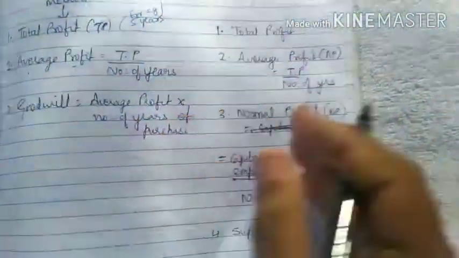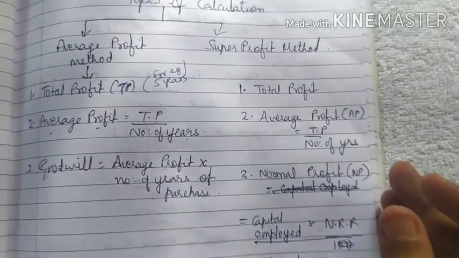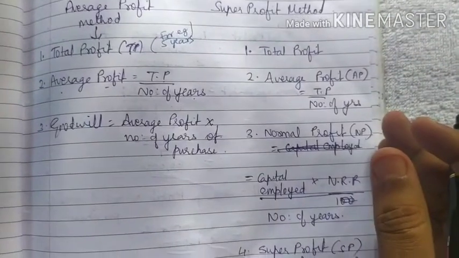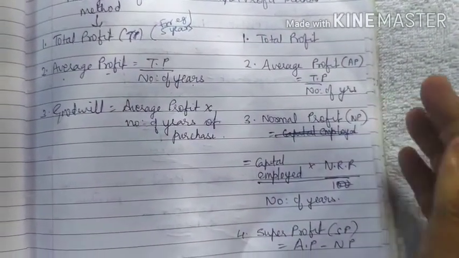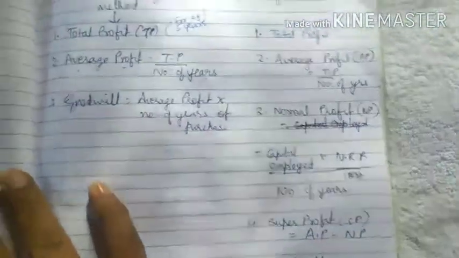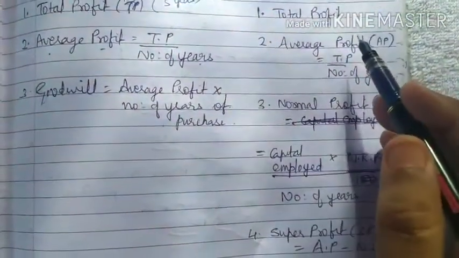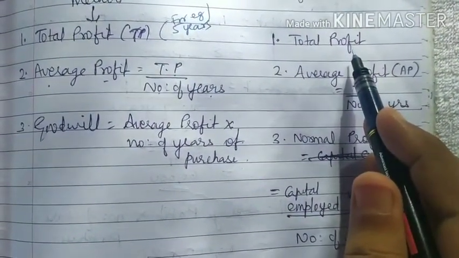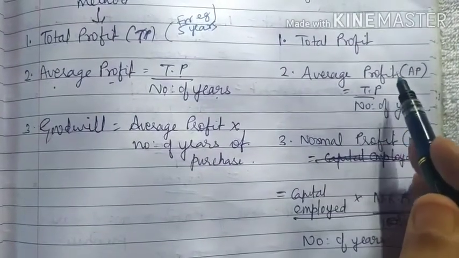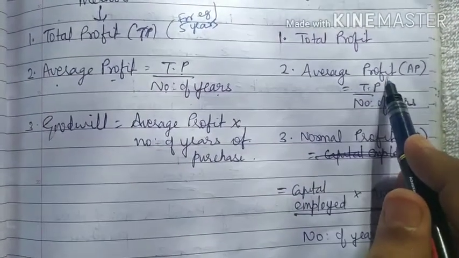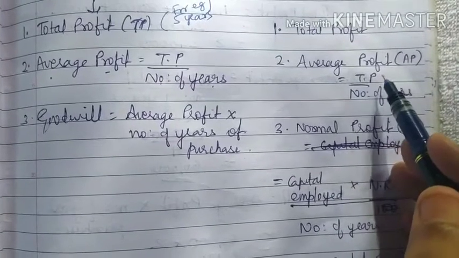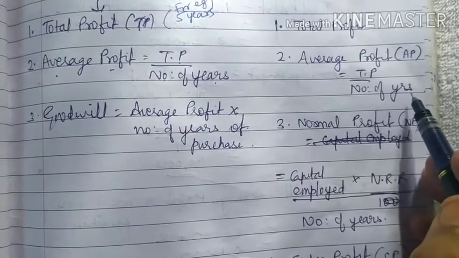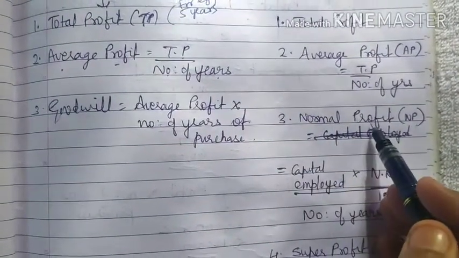Now the second method is the super profit method. In this the steps are: the first step is total profit. Second step is average profit, which is nothing but total profit divided by number of years. Third step is normal profit.